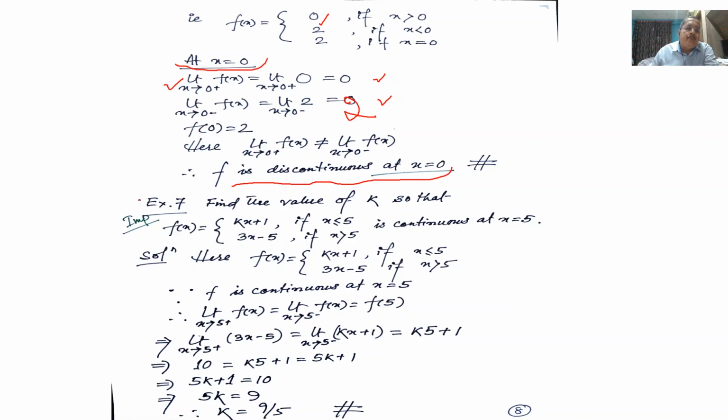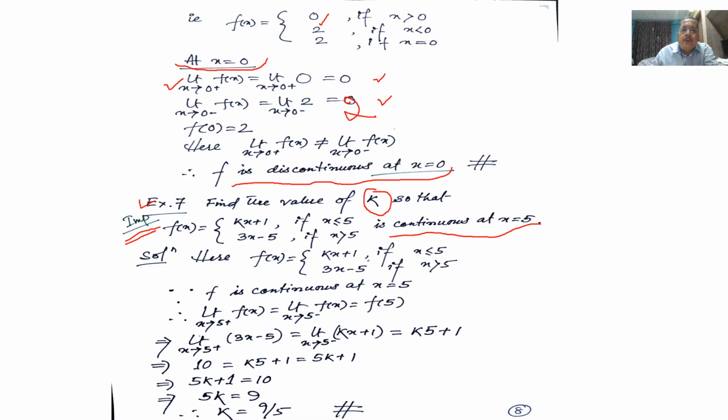Okay, another example is example number 7. From the exam point of view this is an important problem, so look at it carefully. Find the value of k so that f(x) equal to kx plus 1 if x is less than or equal to 5, equal to 3x minus 5 if x is greater than 5, is continuous at x equal to 5. That means we have to find the value of k if the function is continuous at the point x equal to 5.